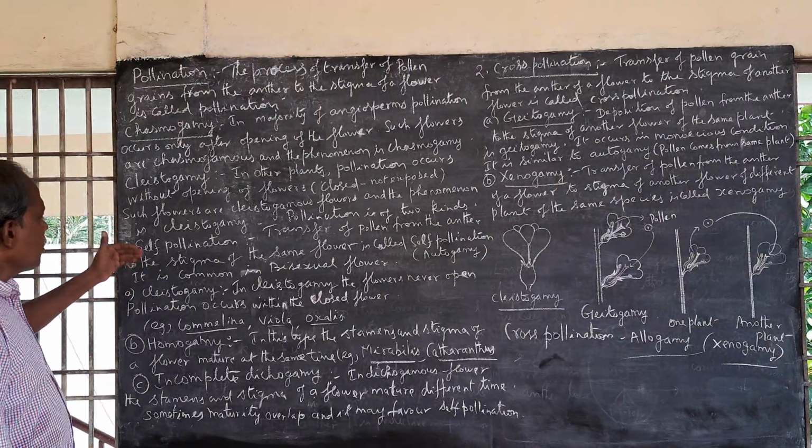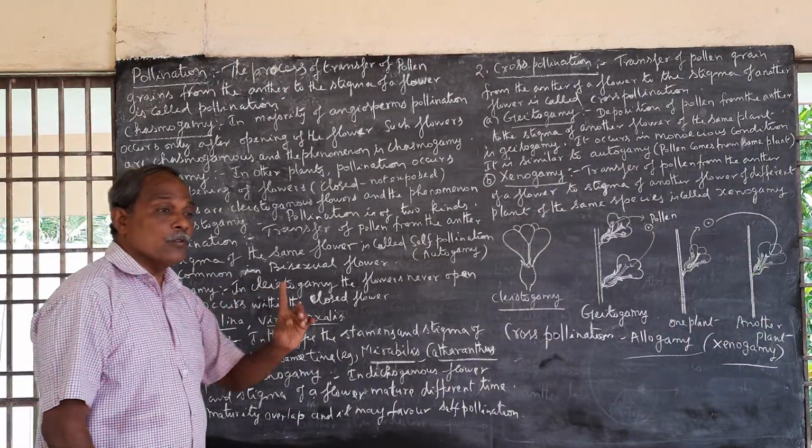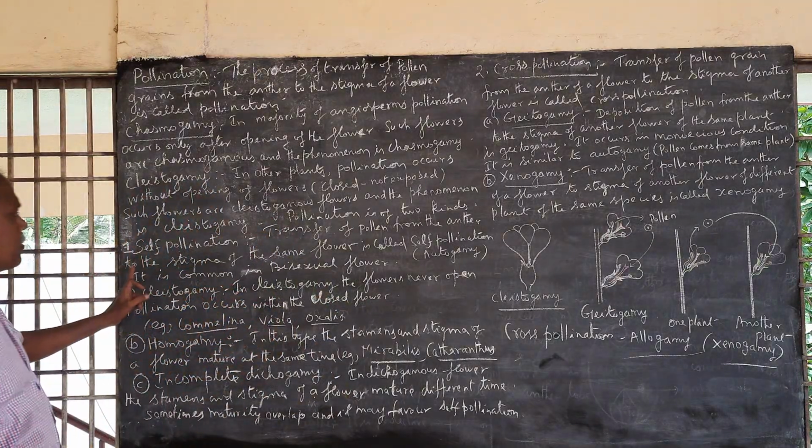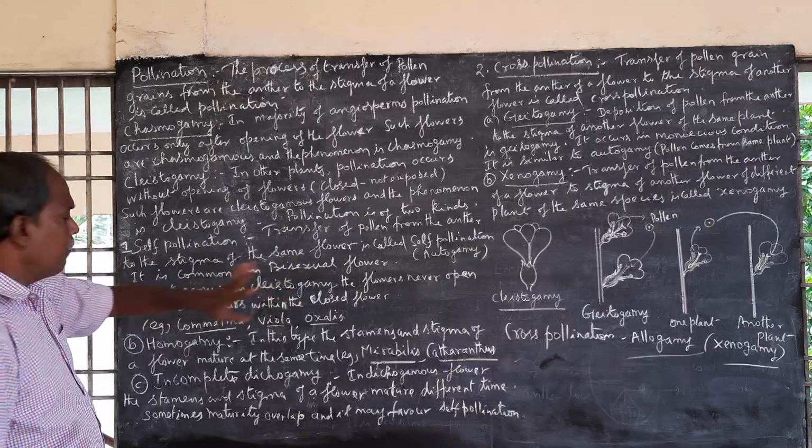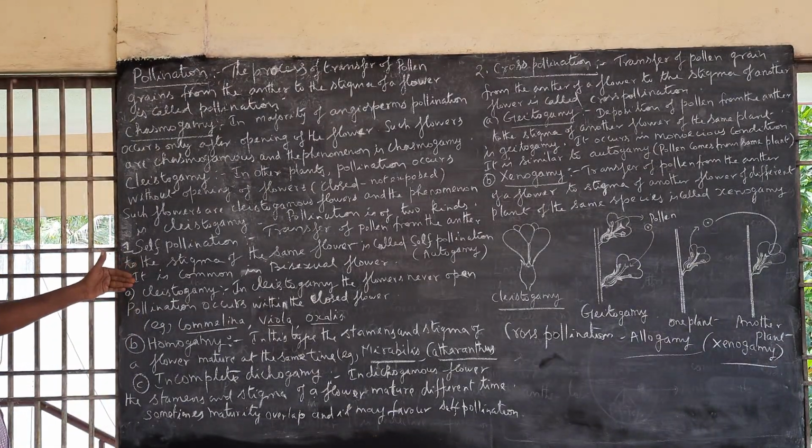Self-pollination is the transfer of pollen grain from the anther of a flower to the stigma of the same flower. It is called self-pollination. It is common in bisexual flowers.